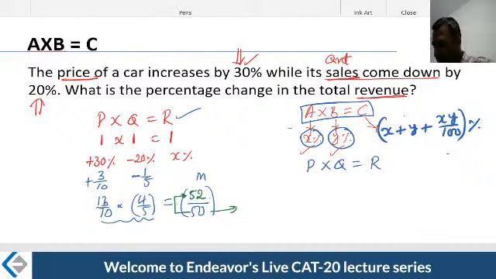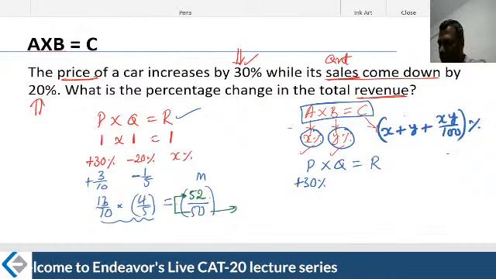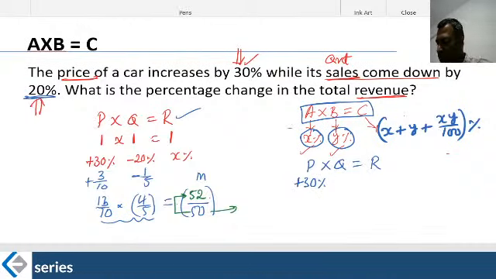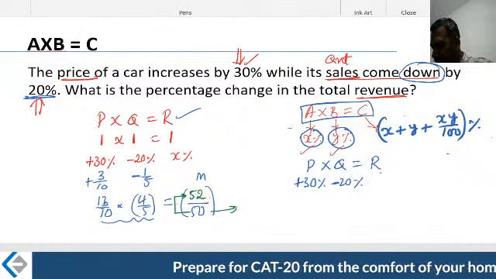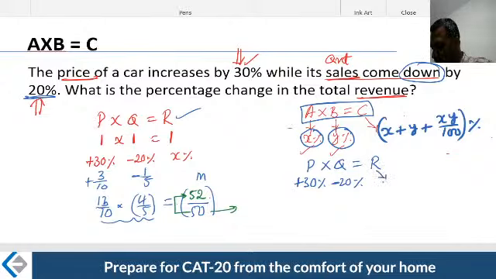What happened to the price? The price increased by 30%. Okay, what happened to the quantity? Quantity decreased by 20%. Down, the word is down. Quantity decreased by 20%. What should be the change in revenue, therefore?